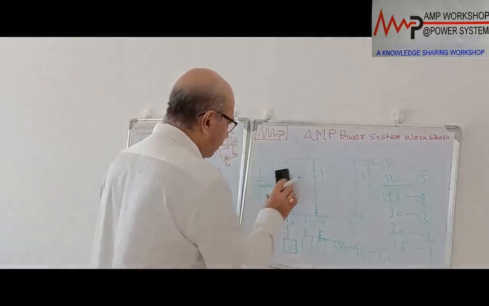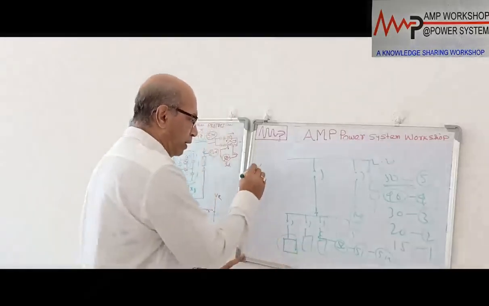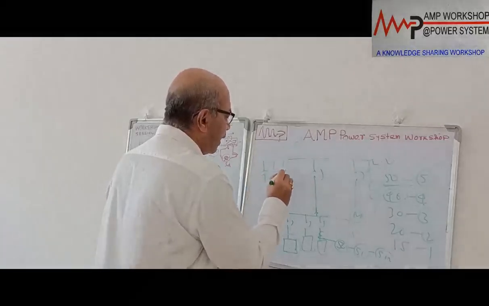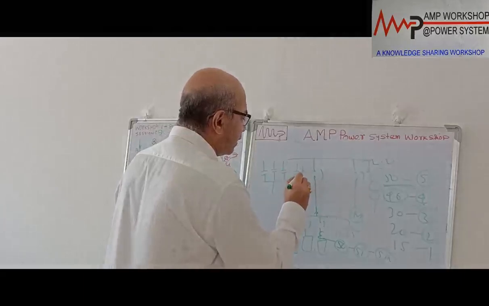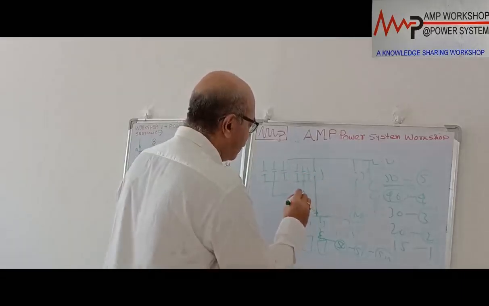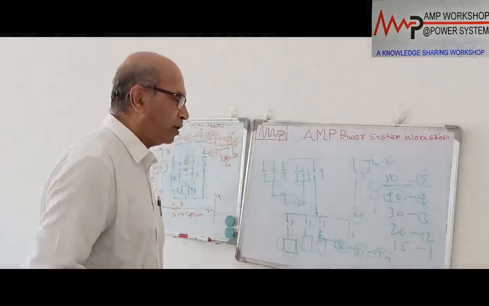The other way we can do: each capacitor bank normally has a minimum of two banks, always. So in that case, with these 3 capacitor banks, what can we do? We can connect an extra connection for one bank, and another extra connection for another bank. So these 3 are connected together, and we put a CT over here, and from this CT we can operate 50N with delay. That way also internal capacitor bank protection can be provided.